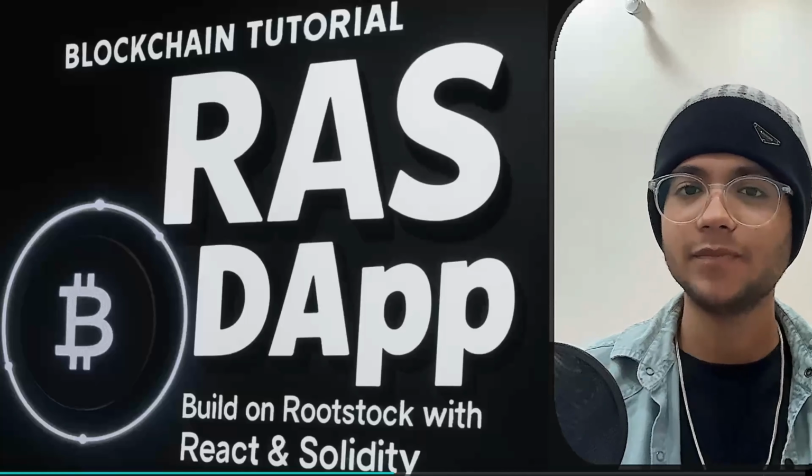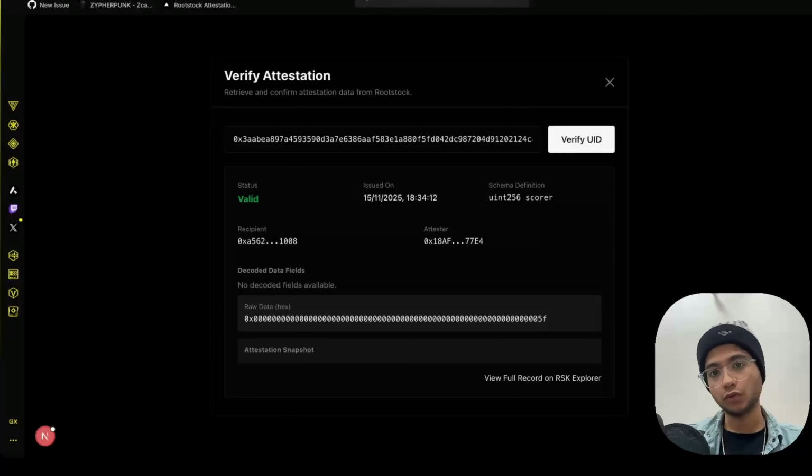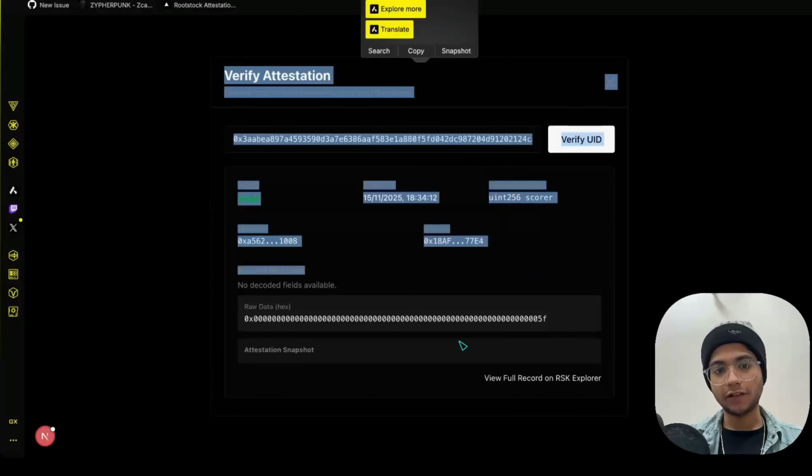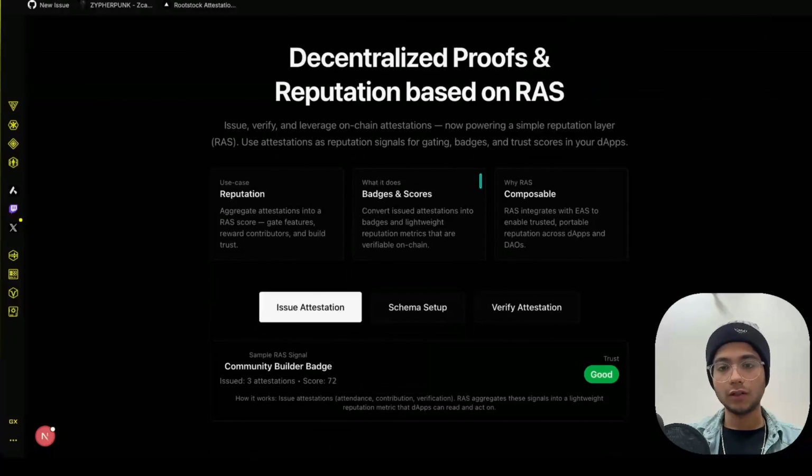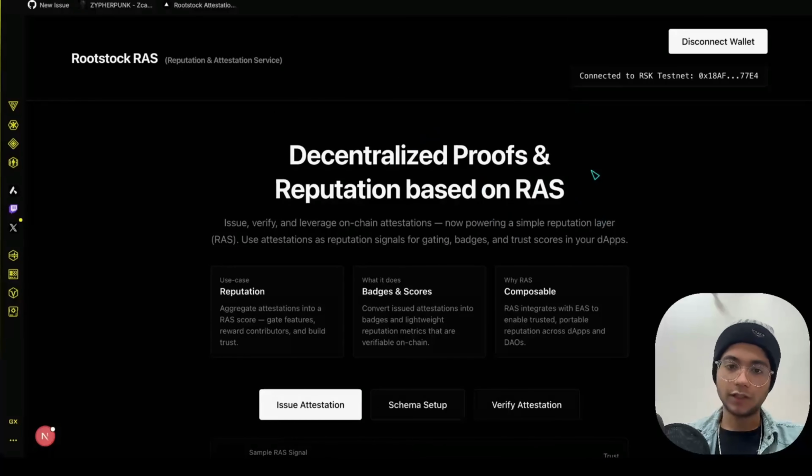This is basically retrieve and confirm attestation from the data from Rootstock testing. Okay guys, so that's how we can verify attestations. Now we can move forward. And that's what the whole of our front end is doing.